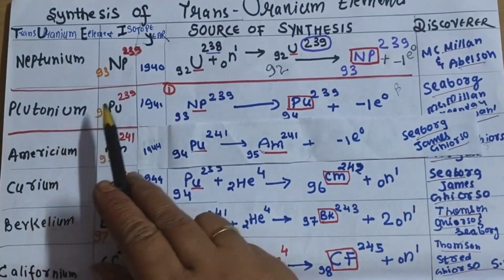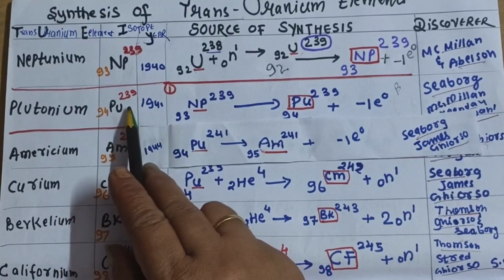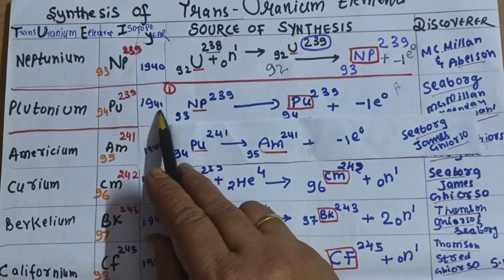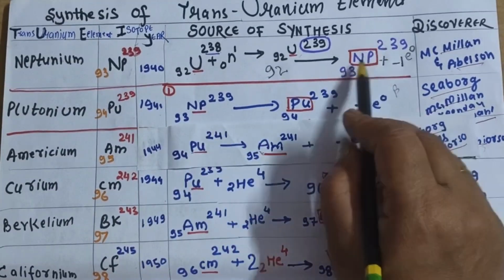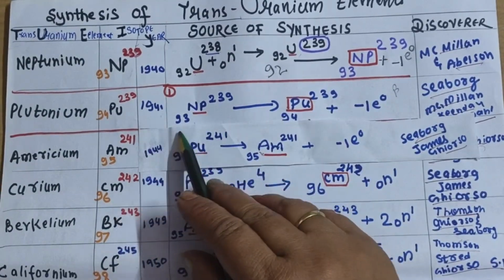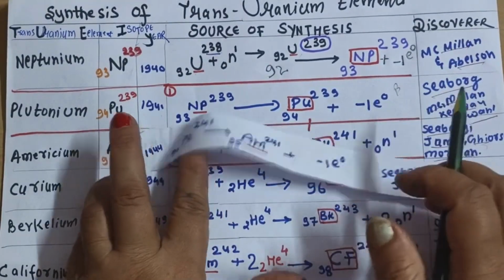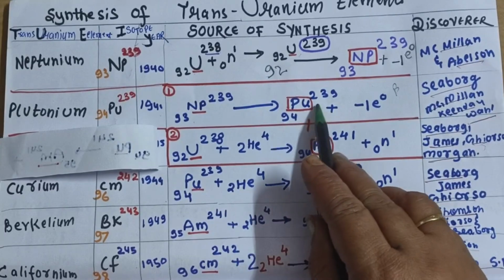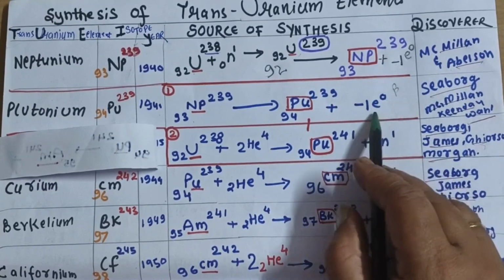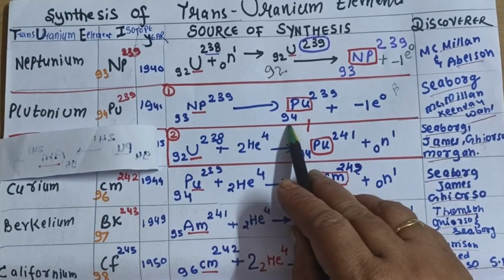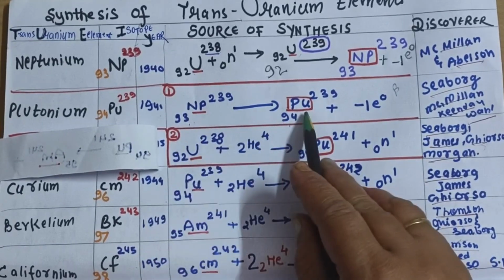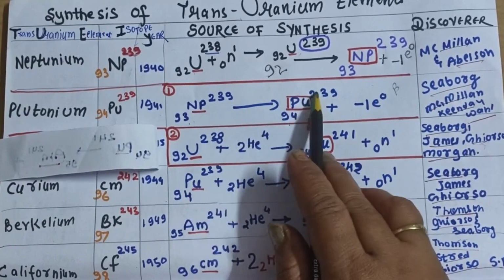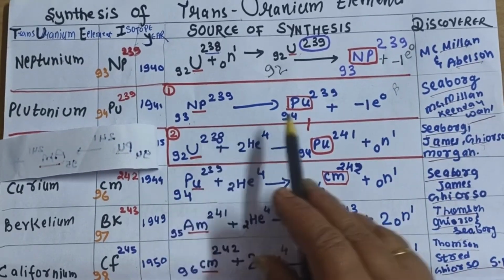Now you can see plutonium, atomic number 94, mass 239. You can see the discovery in 1941. This neptunium 239 we are using to synthesize plutonium. When it undergoes a nuclear reaction, it will form plutonium 94, 239. Why? Because a beta particle is emitted. When beta particle emission takes place, the atomic number increases by 1 unit. So from neptunium 93 it becomes 94, but the mass numbers are the same.